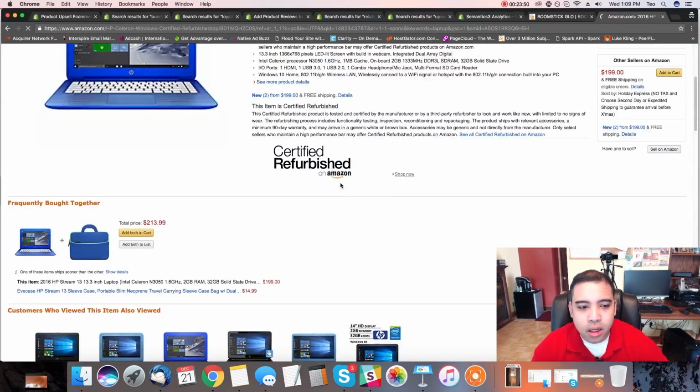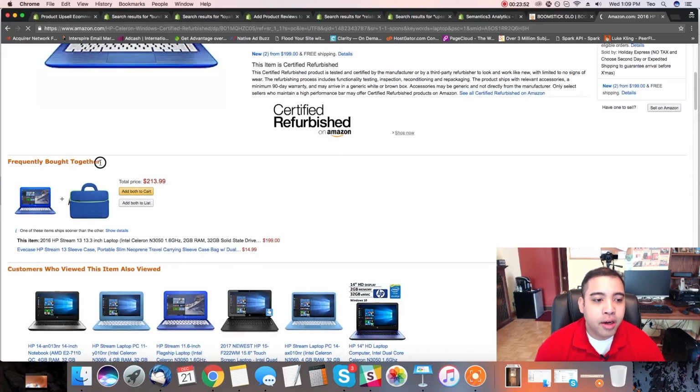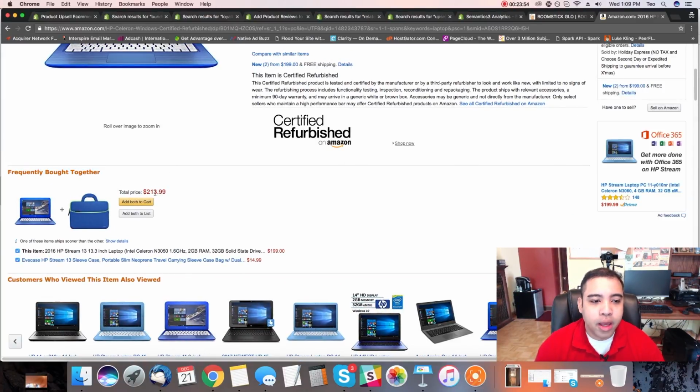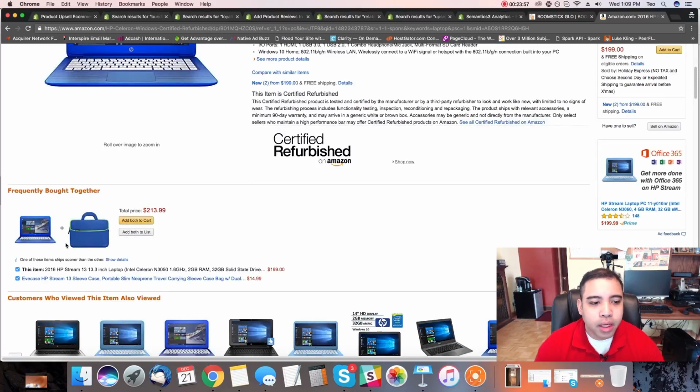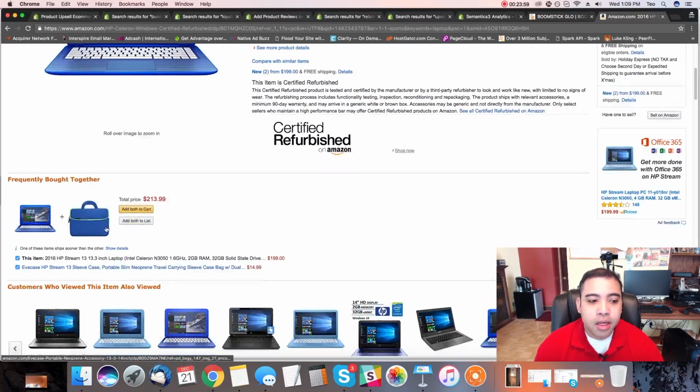Let's just click on any of them. As you can see here, frequently bought together. We have this laptop here, and then frequently bought together. So basically what this means is that they're upselling you on the laptop and the case.